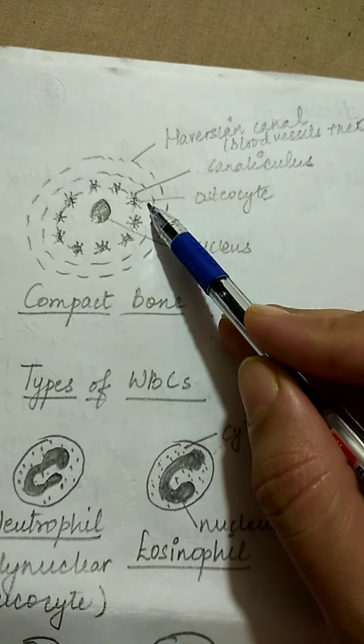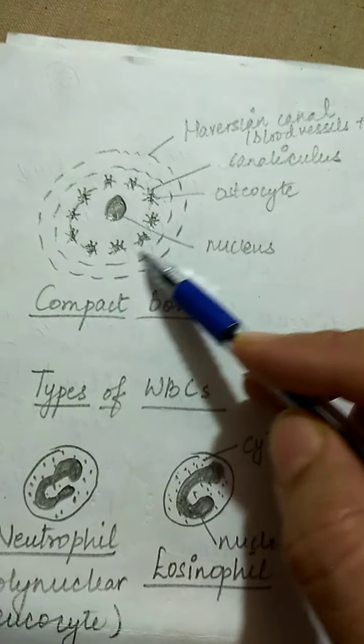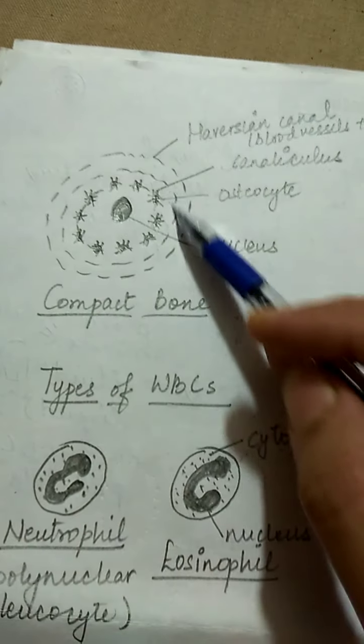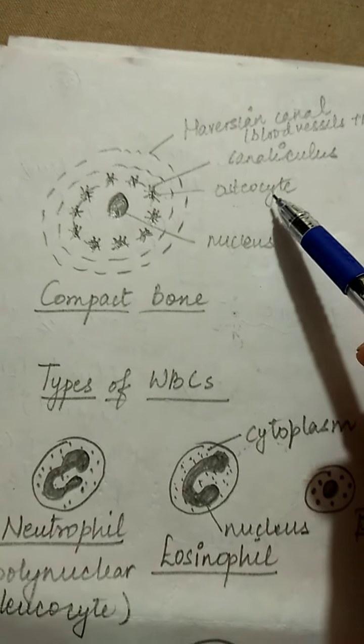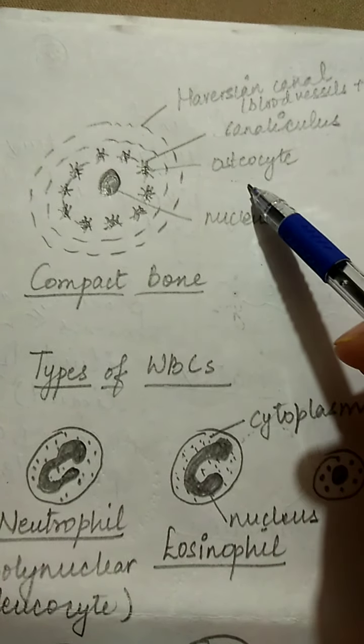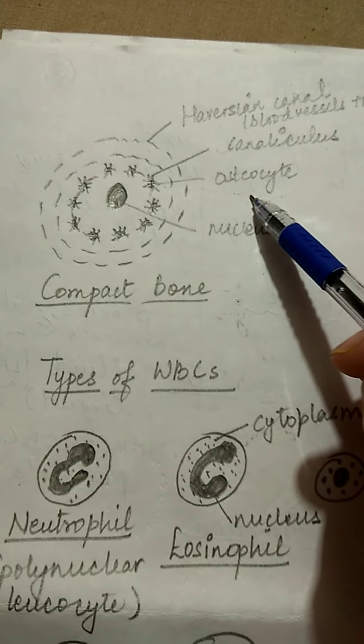Then you can see over here osteocytes. These osteocytes are present all over. I have just shown in one circle, but in all the concentric circles, this osteocyte is present. Osteo means bone, cyte means cell. So bone cell. The cell which is present in the bone is called an osteocyte.